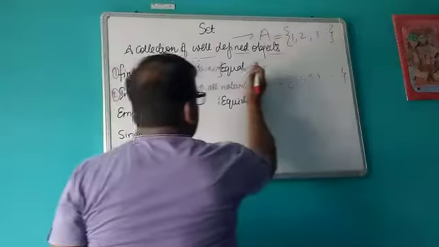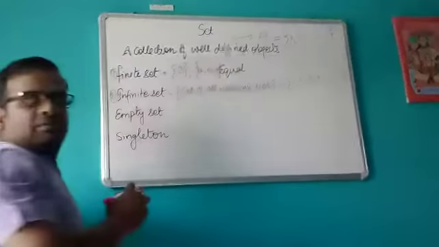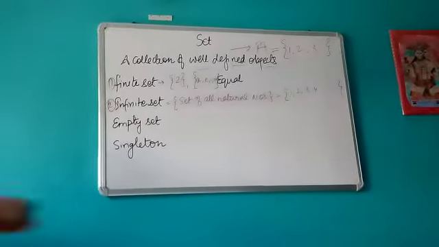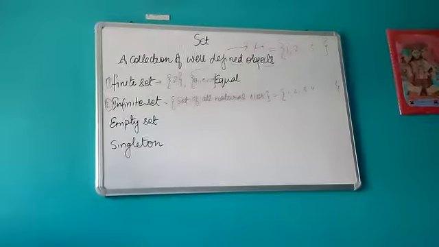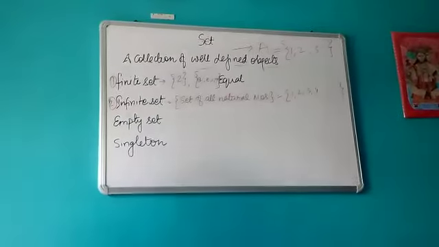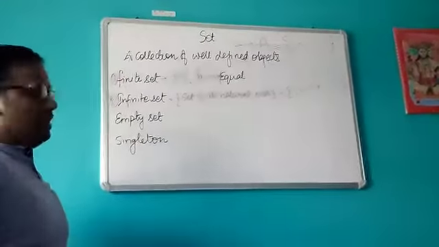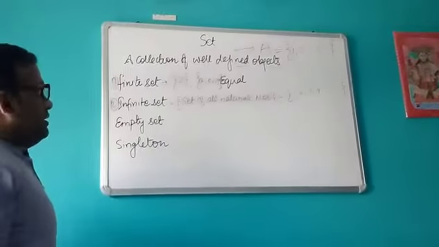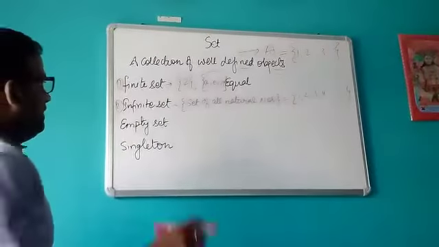The number of elements cannot be defined in case of the infinite set, like this, or set of all whole numbers, set of all integers. So these are the sets which are known as infinite sets.